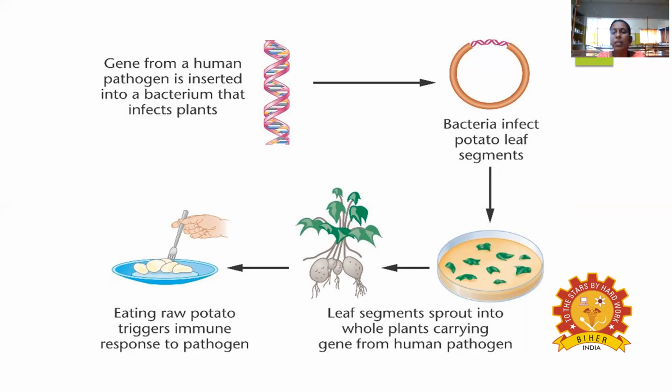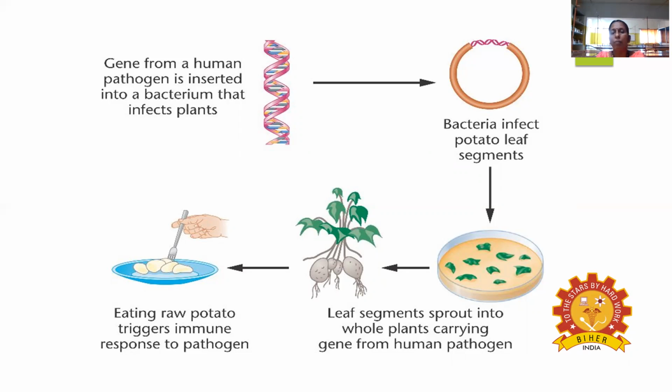The leaf segments sprout into whole plants carrying the gene from the human pathogen. So you get the potato variety, and if you take the raw potato, it triggers an immune response against the human pathogens.